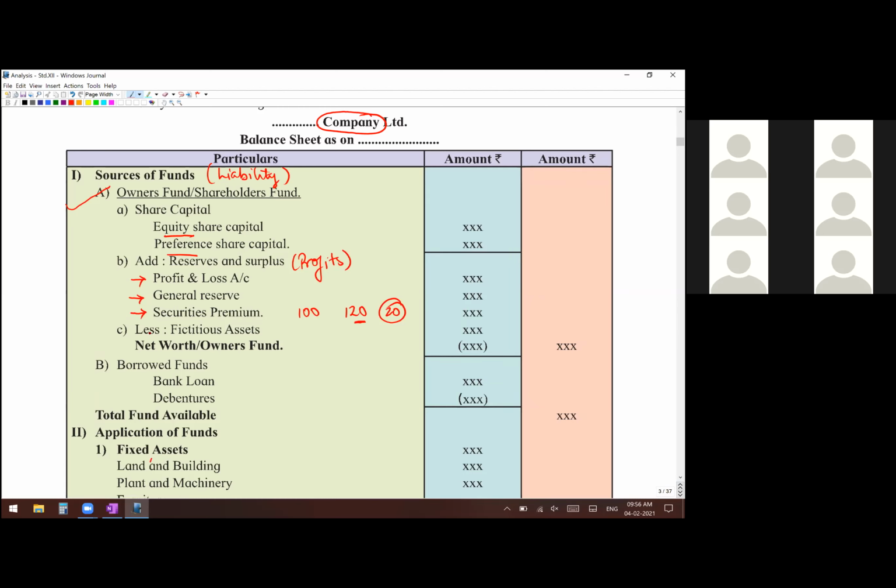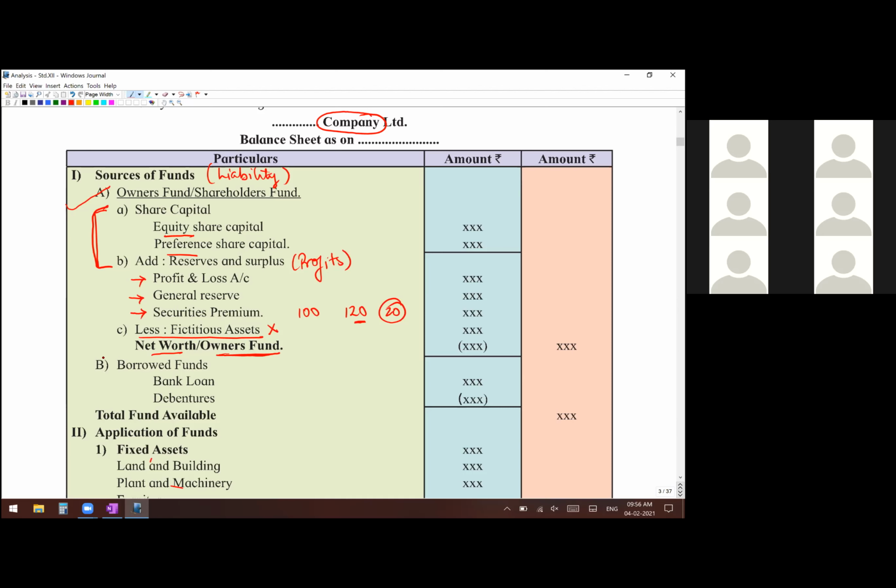Then you have this less fictitious assets that we will not discuss now. When the time comes, we will have some more discussion about this fictitious asset. Don't worry about that. If you add up both your capital and your reserves, what you get is your owner's funds. Whatever the businessman has put into the organization, his own money, is known as owner's funds. Another name is net worth.